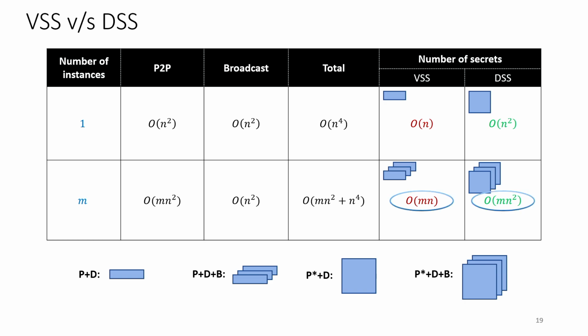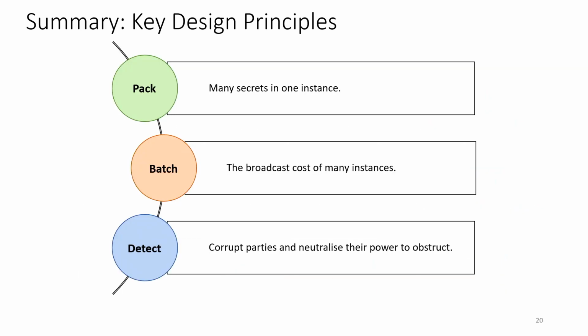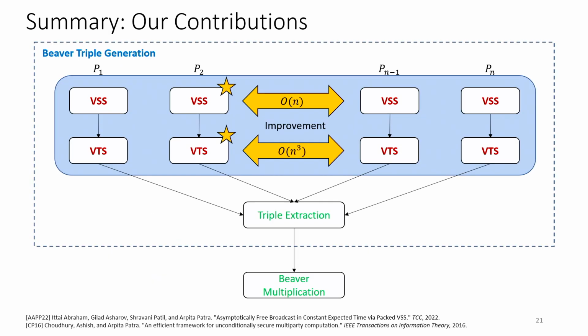The important part to note here is that just like VSS, our detectable secret sharing also has a broadcast cost that is independent of the number of instances that we are running.